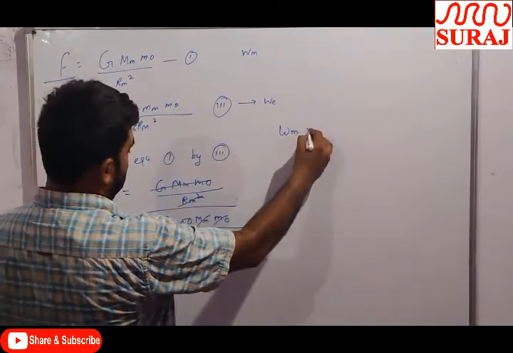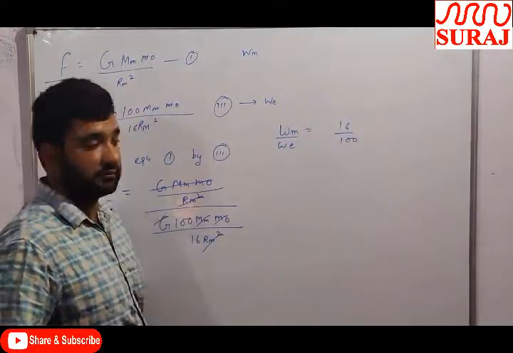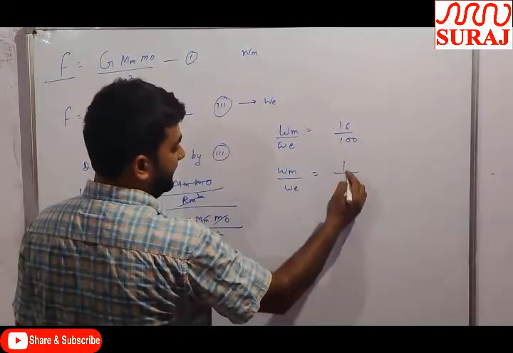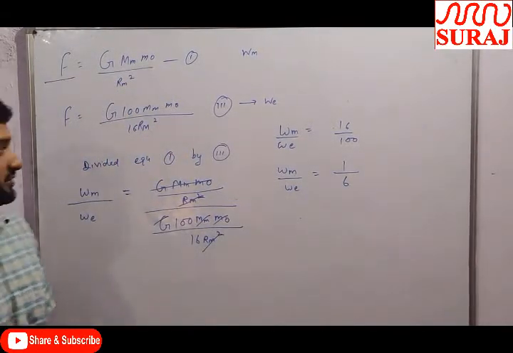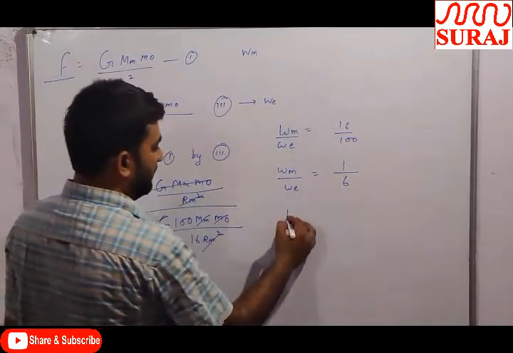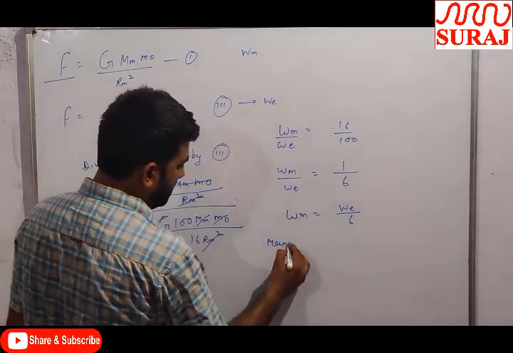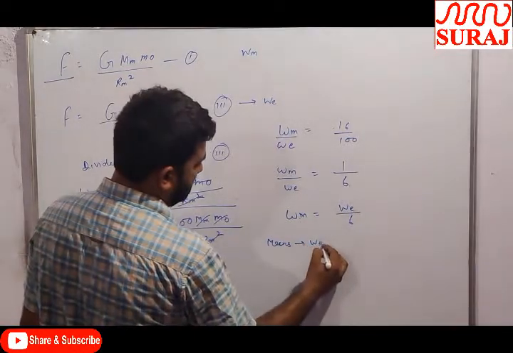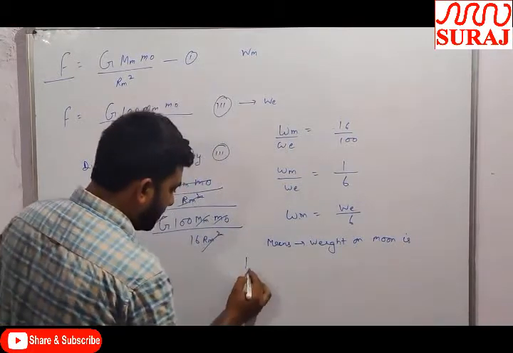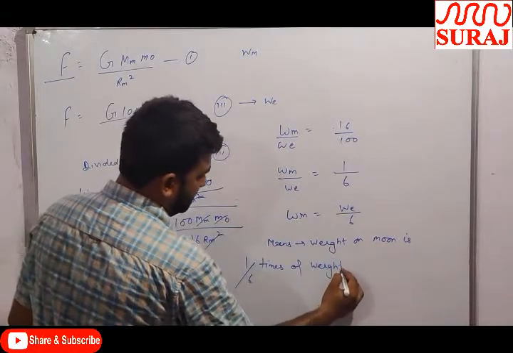Now Wm by We is 16 by 100. 16 sixes are 96, so it is near about 1 by 6. So Wm is equal to We by 6, which means the weight on moon is 1 by 6 times the weight on earth.